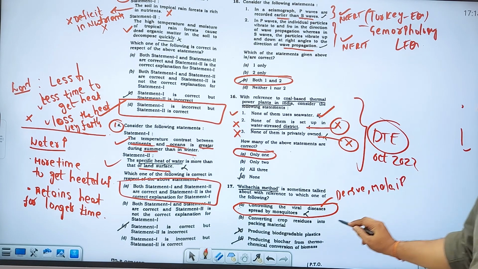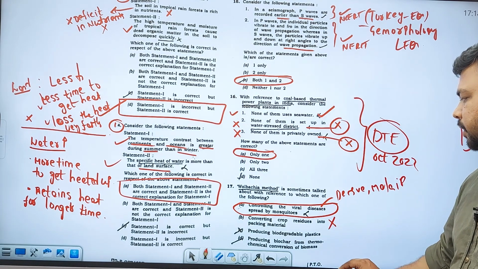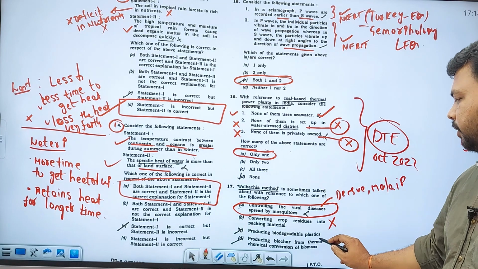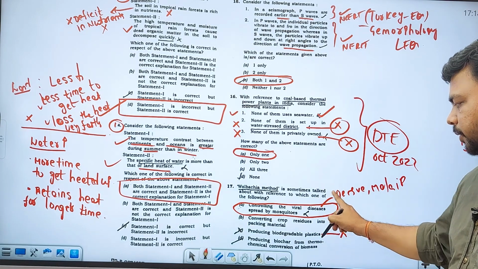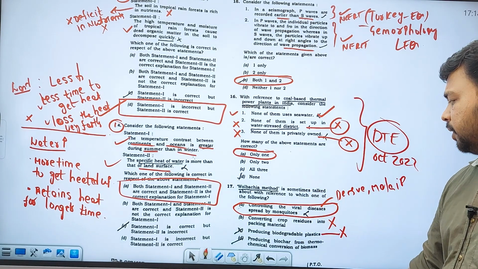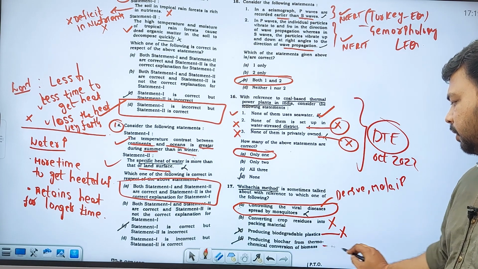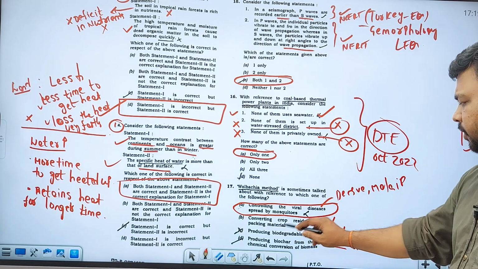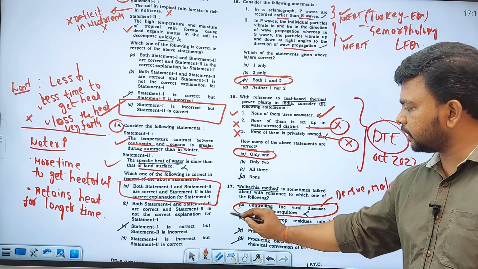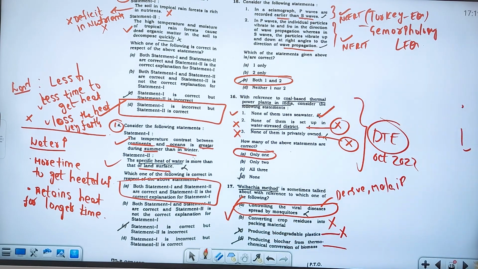Converting crop residues into packing material, no, not like that. Many people will go with that. Production of biodegradable plastic is also in news, and many people can go with that. Production of biochar from conversion of biomass, the majority of people will not go with this option. The correct answer is A. You have to understand that very clearly.